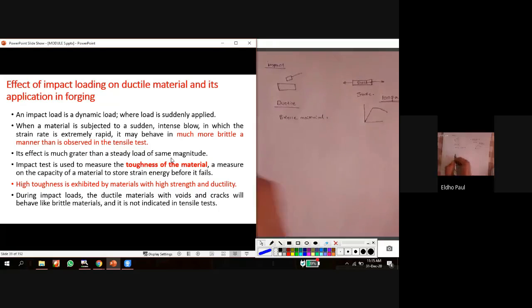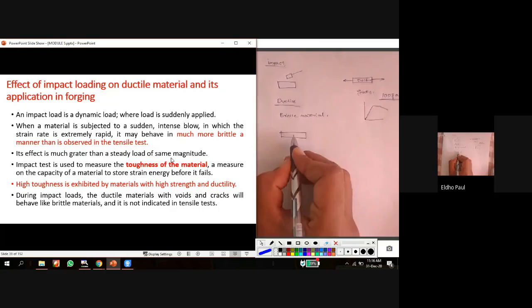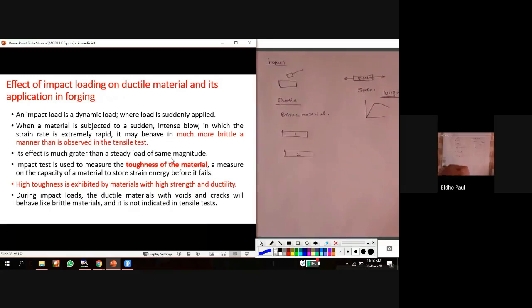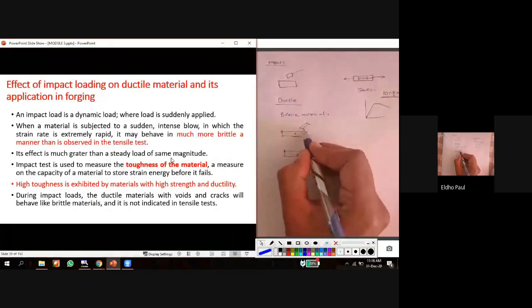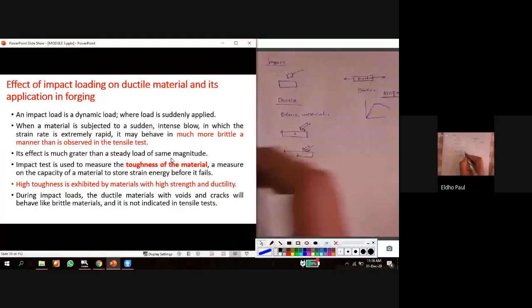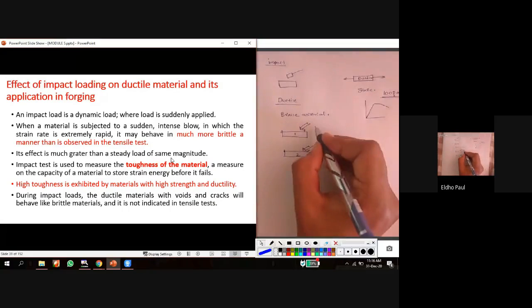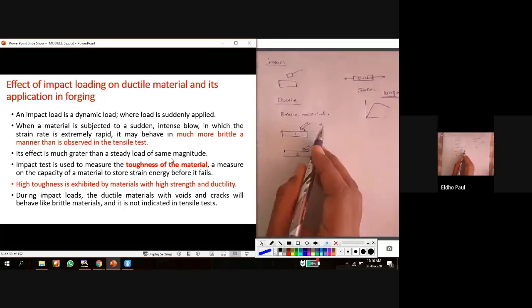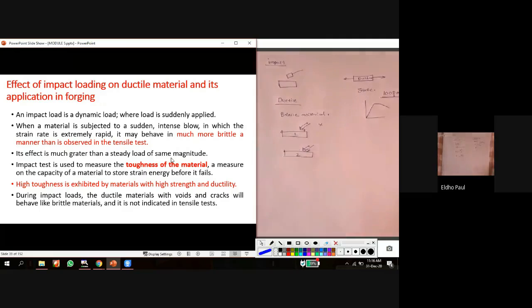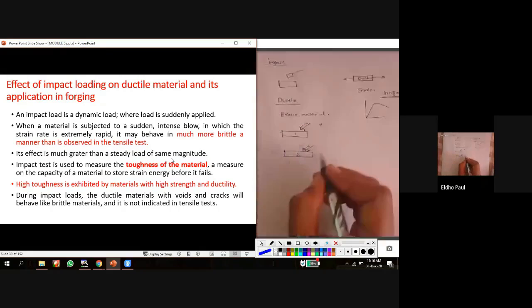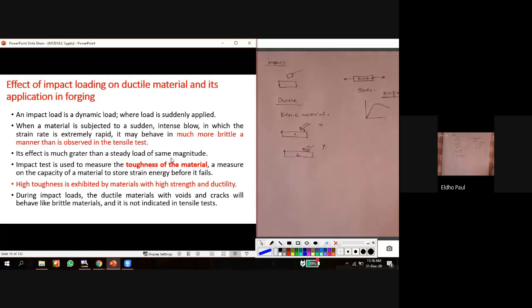For example, I take a specimen of material 1 and a specimen of material 2. In both cases I am applying an impact load. When I apply X amount of energy, or X amount of impact load, this one fractures. And in this one I apply Y amount of impact load or Y amount of energy, and at that point it fractures.